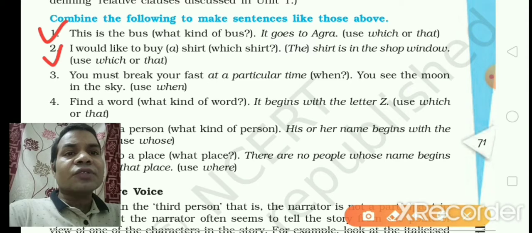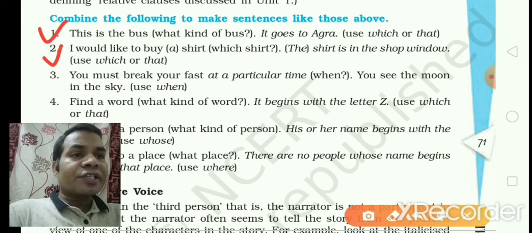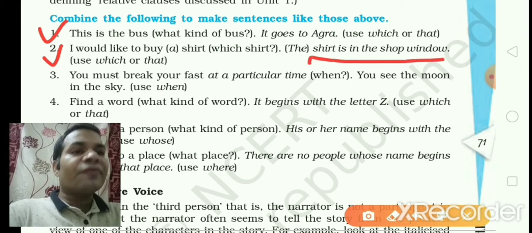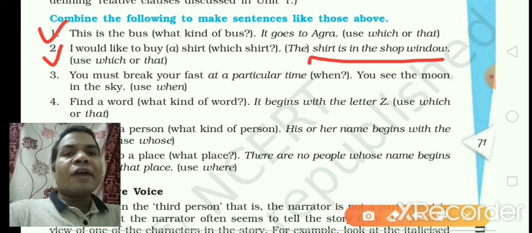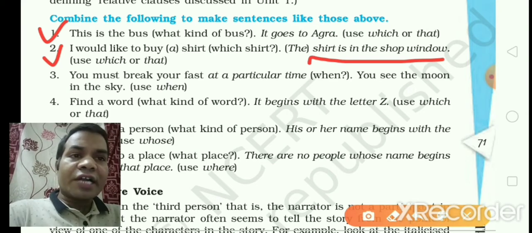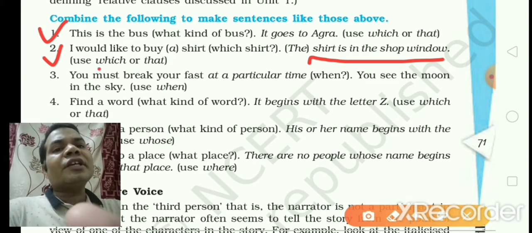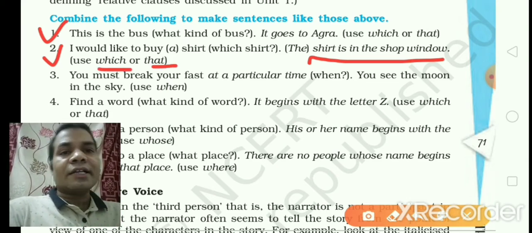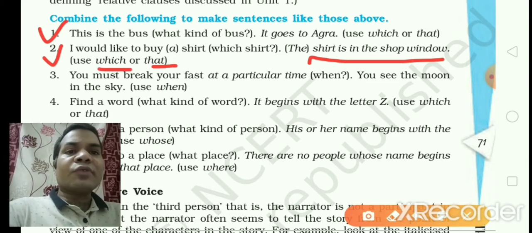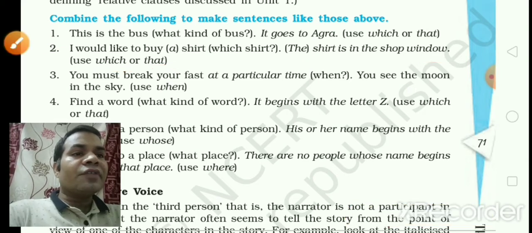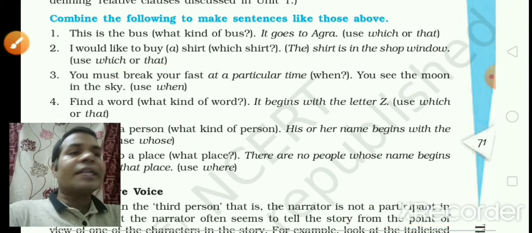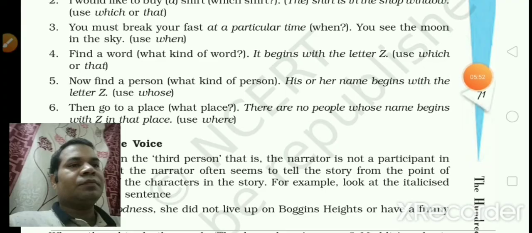I would like to buy the shirt which is in the shop window. So you can use either which or that. You may also write, I would like to buy the shirt that is in the shop window.